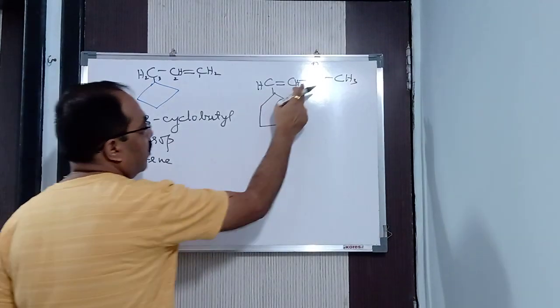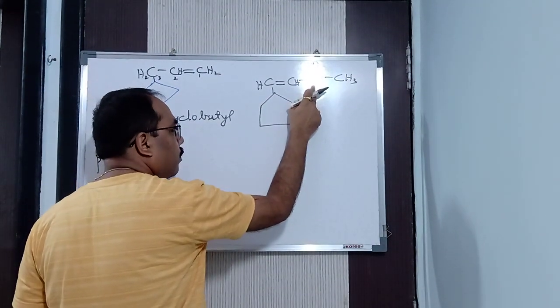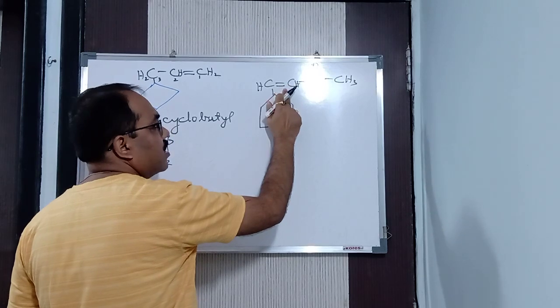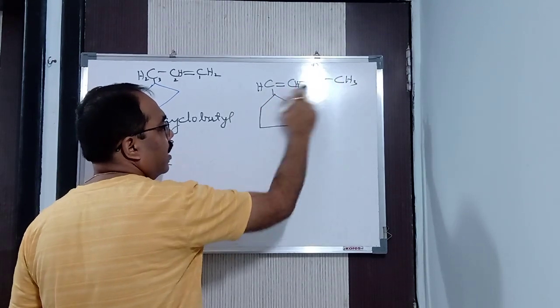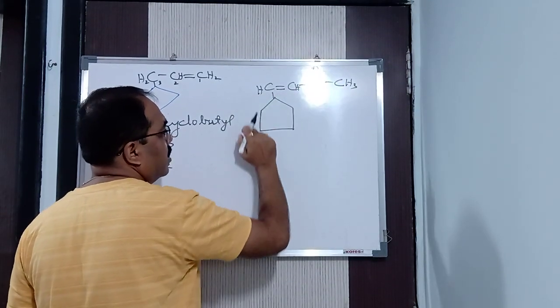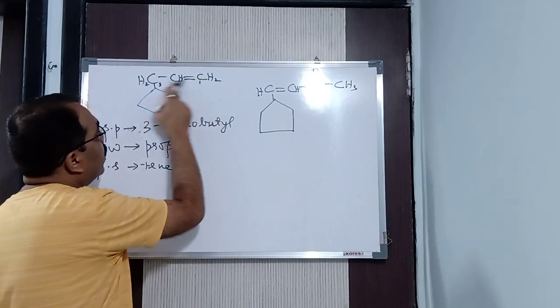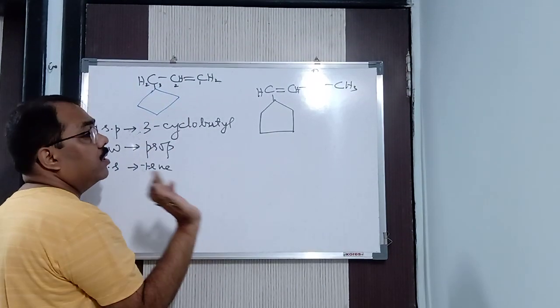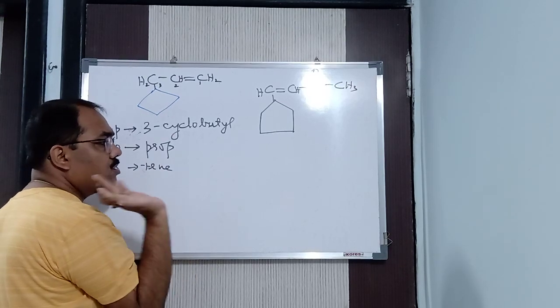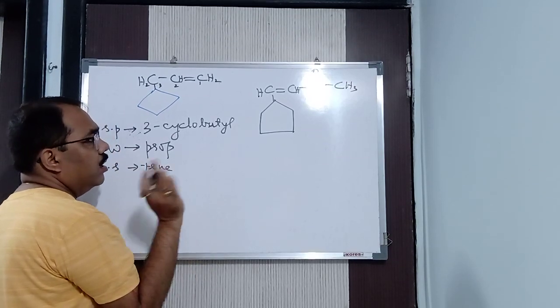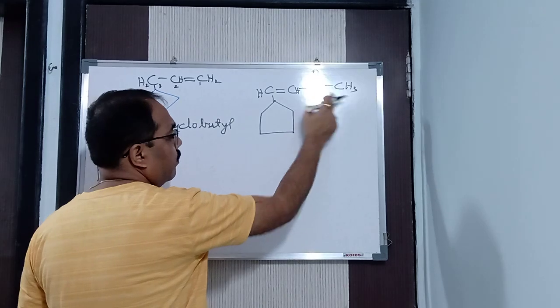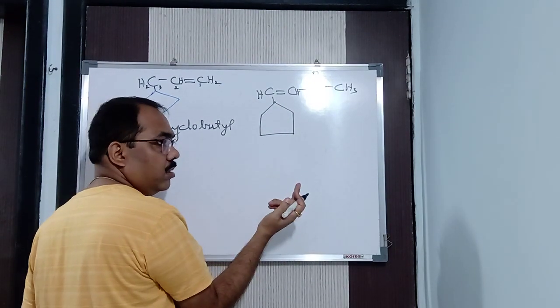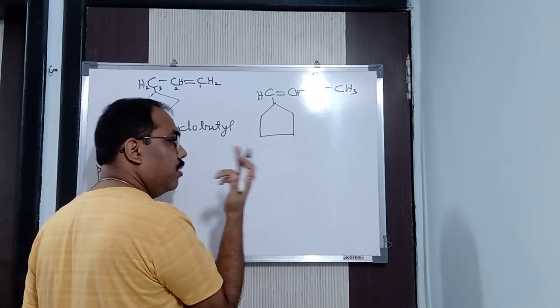Same thing. You can see the functional group, that is ketone, as well as a multiple bond is there in the chain, but it contains 4 carbon atoms and here it contains 5 carbon atoms. Same thing, here it contains 3 carbon atoms, here it contains 4 carbon atoms. So irrespective of the number of carbon atoms, in that case we will not see the number of carbon atoms. So here also we will not see the number of carbon atoms. We will see where the functional group is there, where the multiple bond is there. We will give preference to that only.